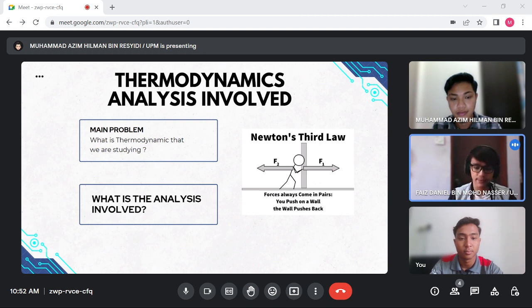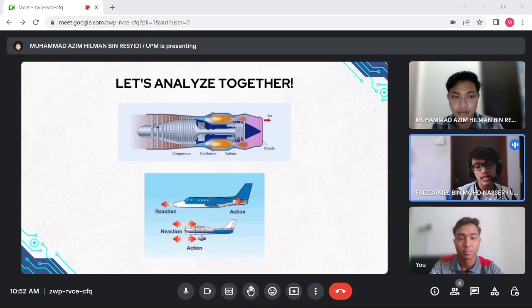For the next slide, like Hazim said, a multiple stage compressor increases the pressure at the inlet of the jet engine, and a portion of this high pressure air will enter the combustor. Hence, the velocity will increase. When the velocity increases, of course, the forward thrust will increase, making the airplane stay consistent at high altitudes. This is one of the concepts that we can use to analyze thermodynamics related to Newton's third law.